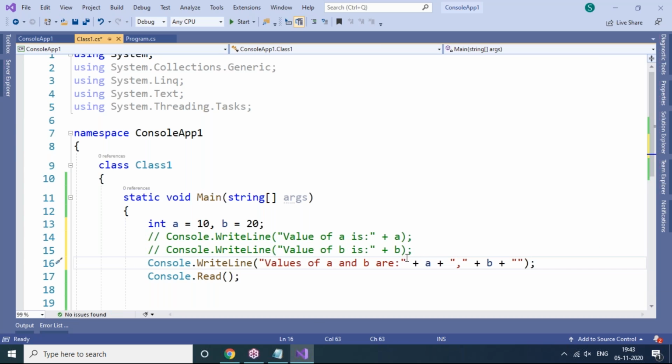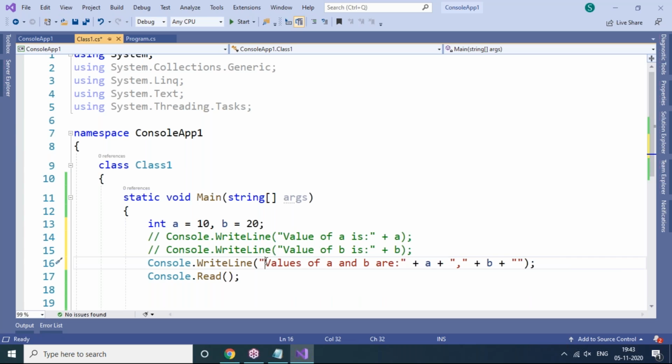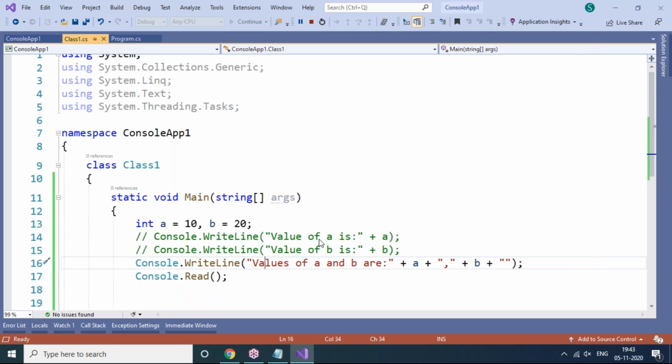So look here: double quotes, plus, a, plus. This is one value I'm taking. You have to take double quotes on two sides and a plus symbol on two sides, with the variable value. Again for the second value, comma and double quotes plus b. The last double quote relates to the starting double quote only. So this is the way to display two variable values in the same line. Values of a and b are 10, 20, it's coming clearly here, 10 comma 20. This is one option.